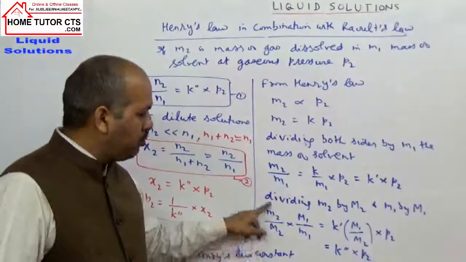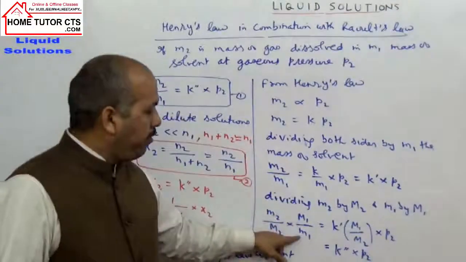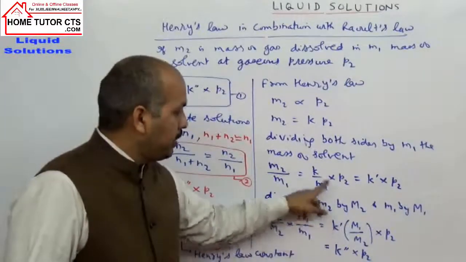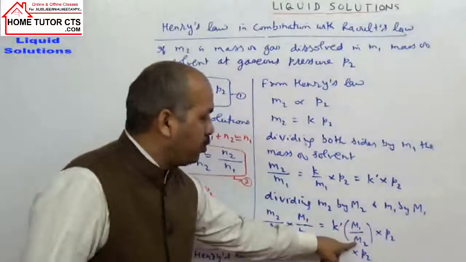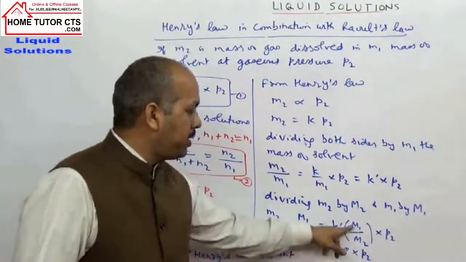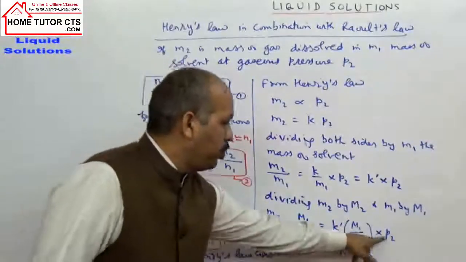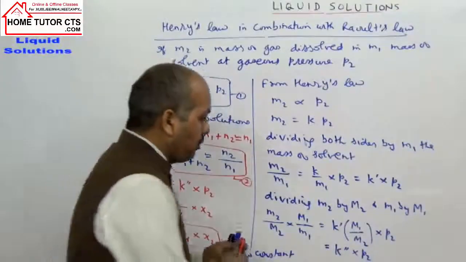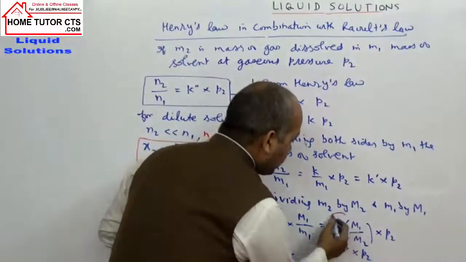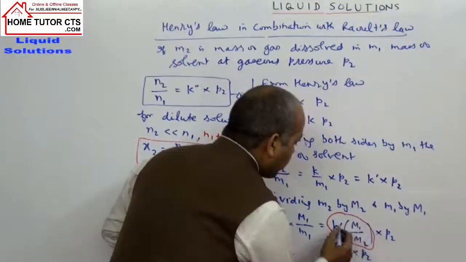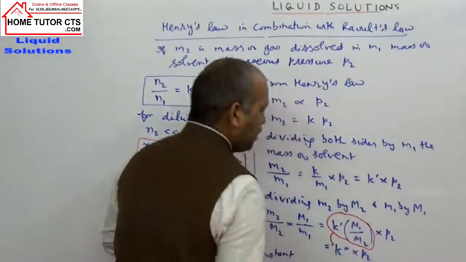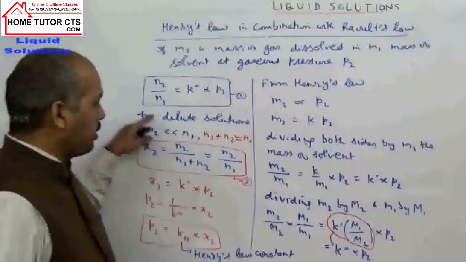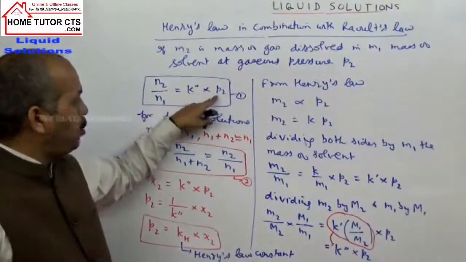So M2 by capital M2 is the moles of solute N2, and M1 by capital M1 is the moles of solvent N1. K dash is taken as K by M1 into M1 by M2, the molar mass. This is a constant term, common, into P2. So K dash into M1 by M2 can be written as a whole as K double dash, into P2. So we can write the expression here: N2 by N1 is K double dash into P2.